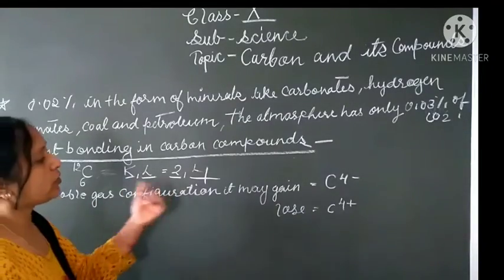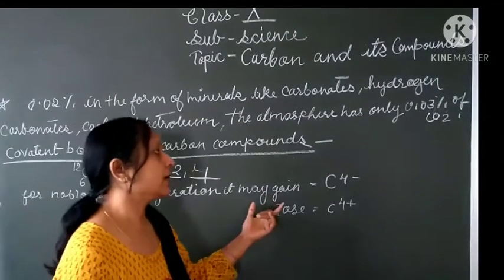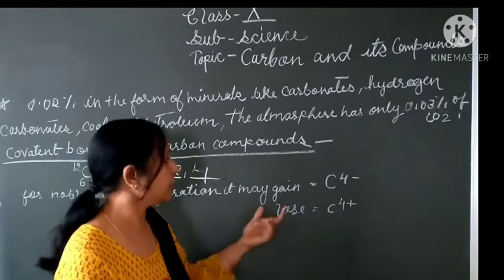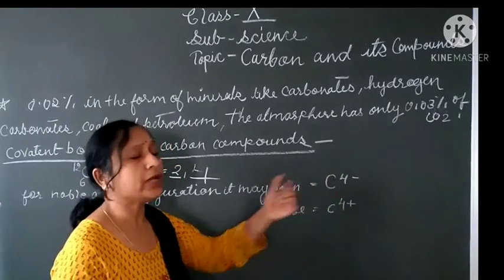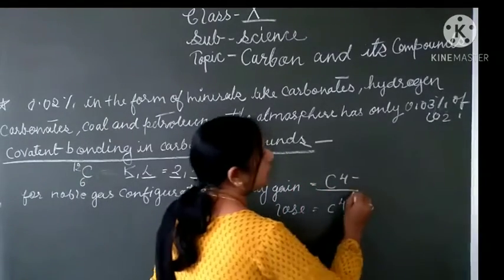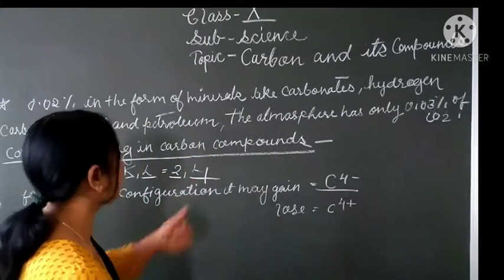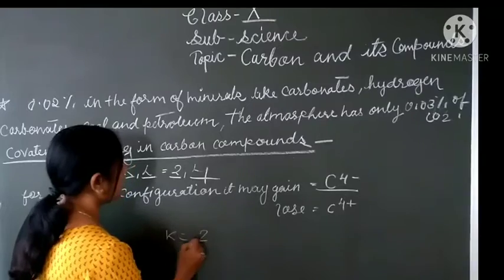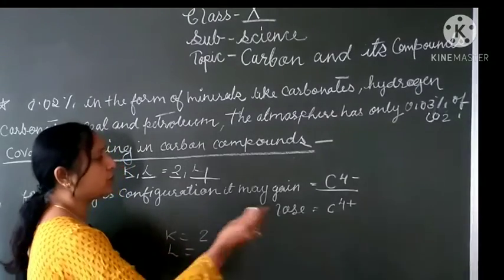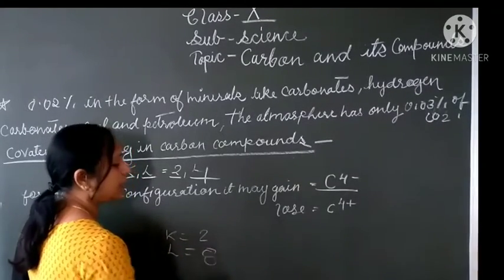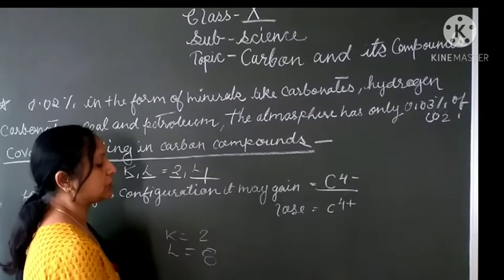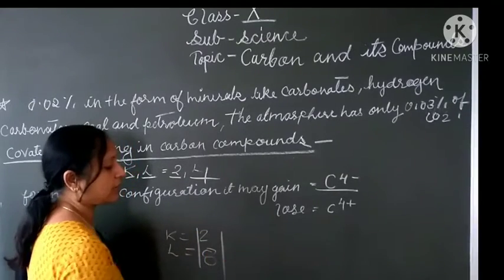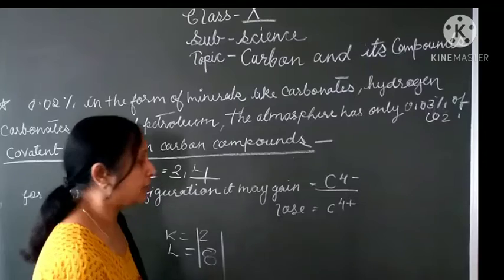For noble gas configuration, it would have to gain 4 electrons. If it gains 4 electrons, then in K shell 2 electrons are there, and in L shell 4 more electrons are gained, so total 8 electrons are there in L shell. So total electrons it has now are 8 plus 2, 10.